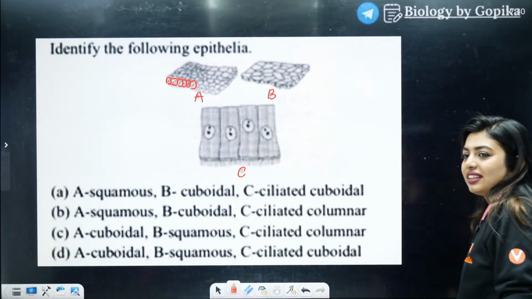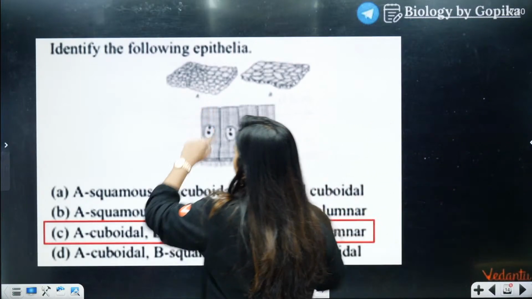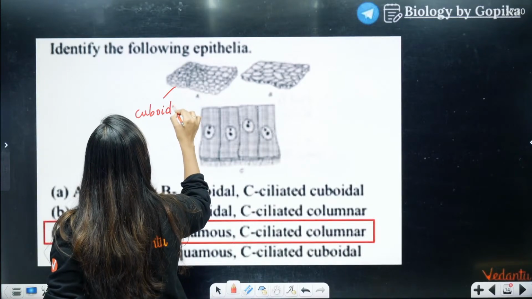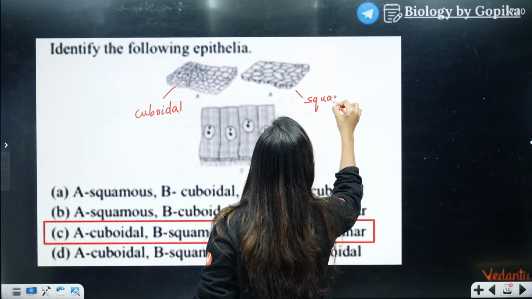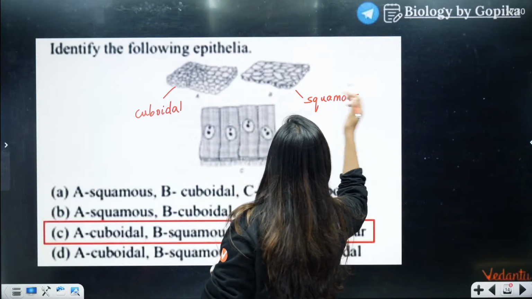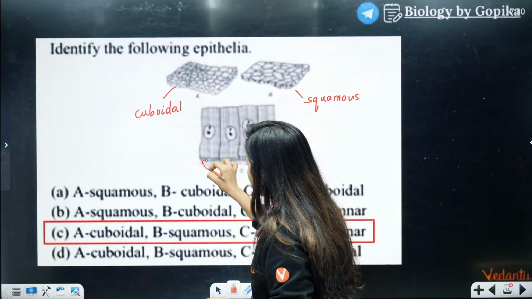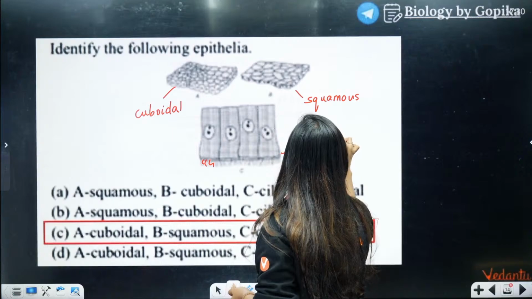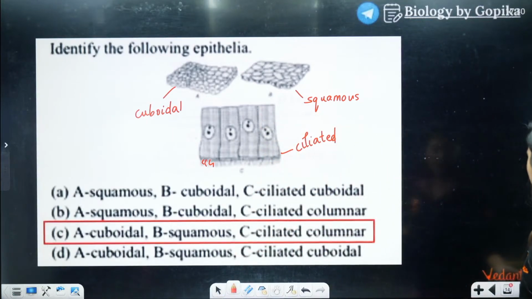Okay. Good job. What's the answer? C is the answer. This is cuboidal. This is squamous. We also call it what? Pavement membrane, right? Because it is so flat. It's like a tile on the floor. And this is what, students? Here you can see the cilia. This is ciliated columnar. How do I know it's columnar? Because they are long and slender cells.